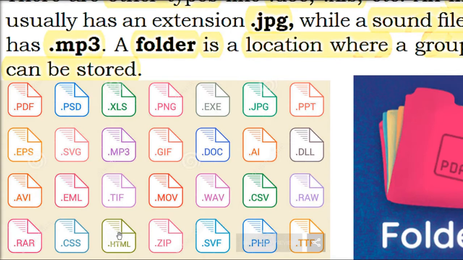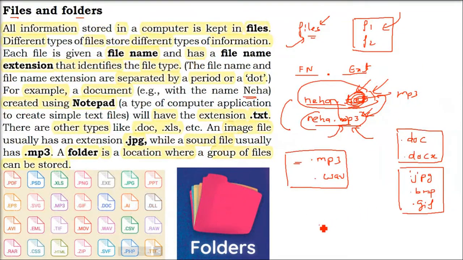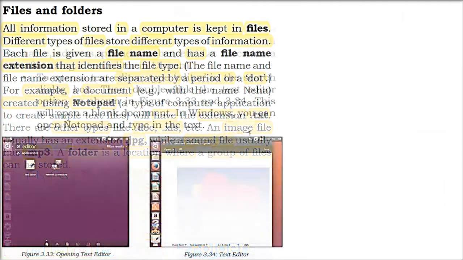Every file has some header, some unique number, so that it can be recognized by an application. So for example, .html can only be opened by a browser or certain apps. It can also be opened as a text file, because essentially it's a text file only.